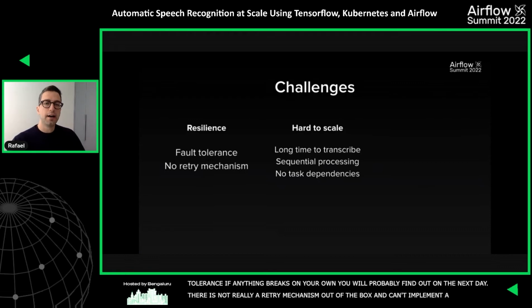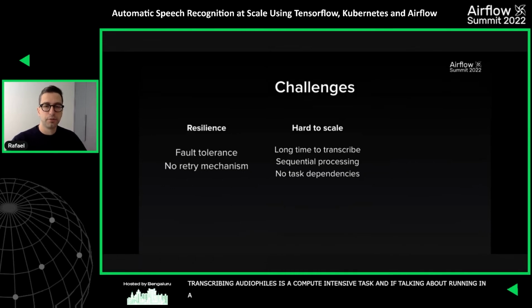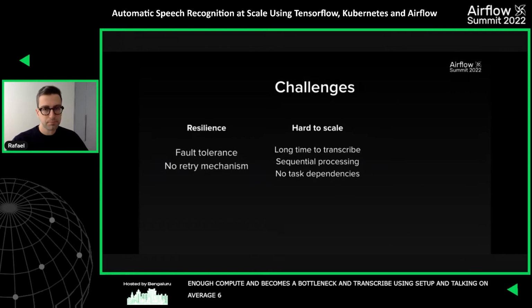Second, it is quite hard to scale. As you might imagine, transcribing audio files is quite a compute-intensive task. If you're talking about running this in a Docker container, even if you run multiple of them in one machine, that is not enough compute, and it becomes a bottleneck. So long time to transcribe if we use this setup. We're talking about on average 6 minutes to transcribe each conversation. So yeah, it's quite a long time.